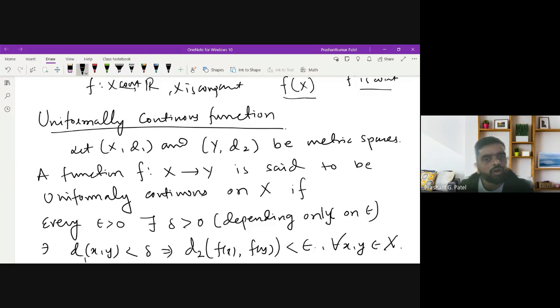I hope you have studied uniform continuity in detail in your previous semester. Here your delta depends on epsilon.